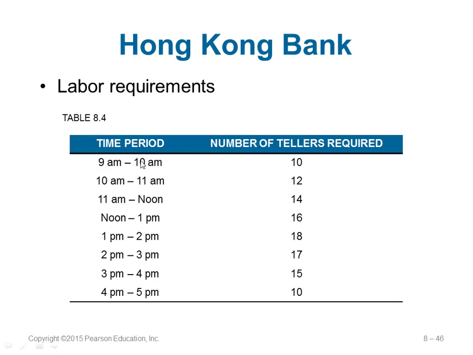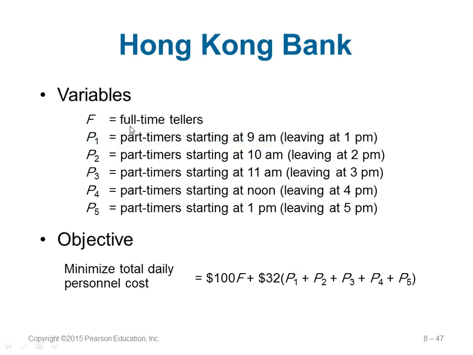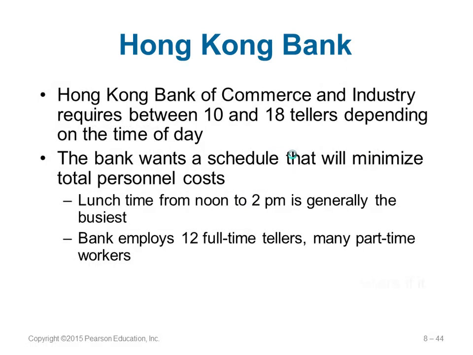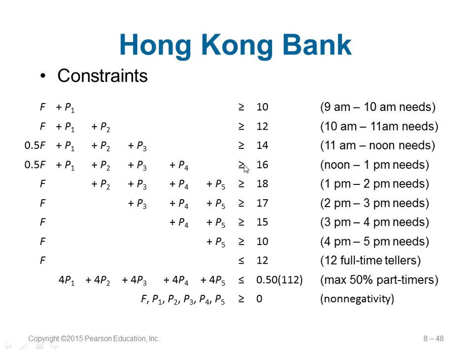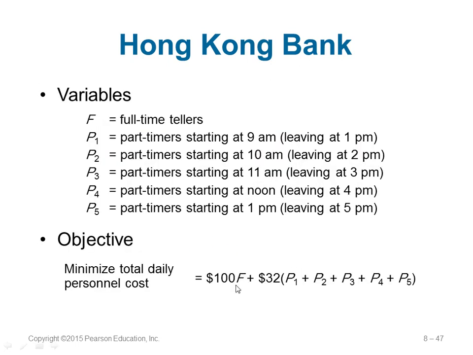The tellers needed: 9 to 10, 10 cashiers are needed; at 10 o'clock it is 12, and so on and so forth. So it is given to you. These restrictions are given. So the variables: F, number of full-timers; P1, number of part-timers starting at 9 a.m.; P2 at 10 a.m.; then 11 a.m., noon, and 1. If you remember, a part-timer can start only from 9 to 1. It is given here.